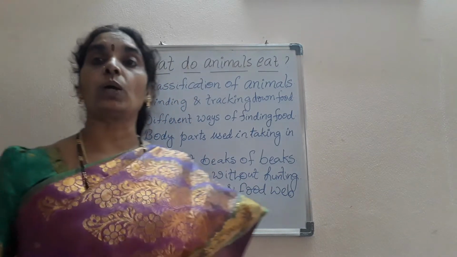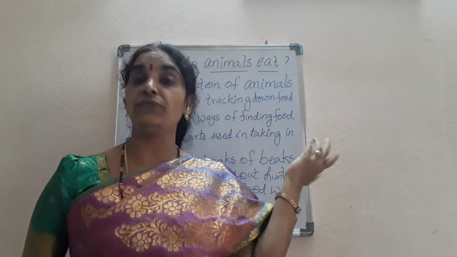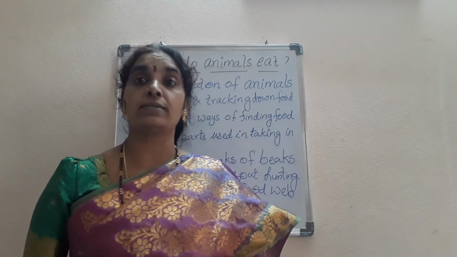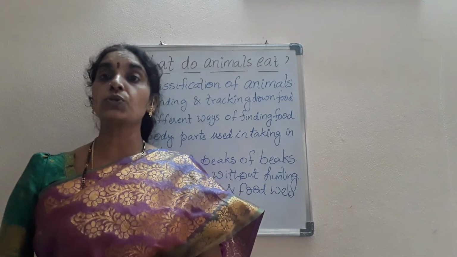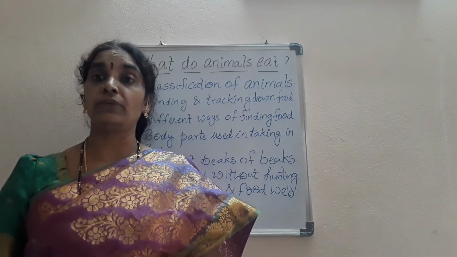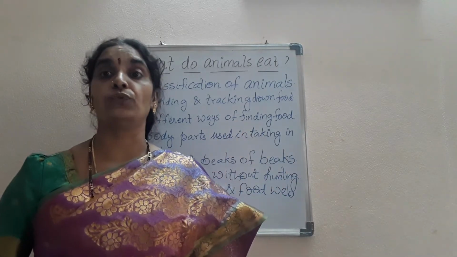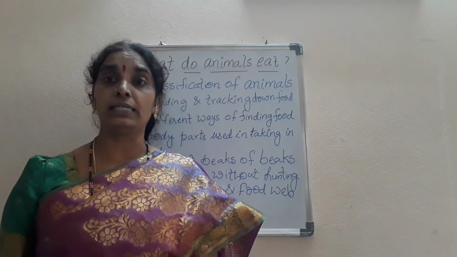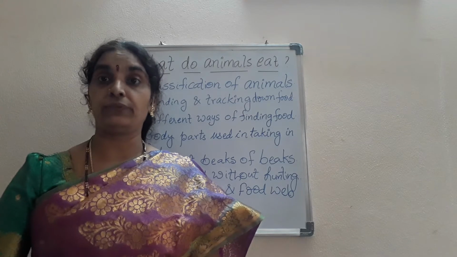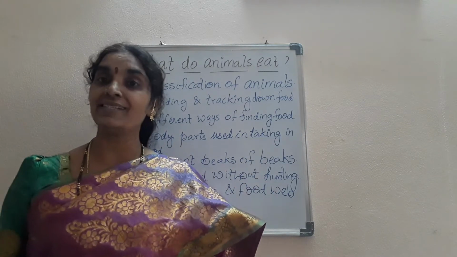Next, animal colonies. Some of the animals form colonies in taking their food, like ants and elephants, zebras, etc. These are the animals which take the food in groups. They move in the forest in groups and find their food. They also work together, like ants. If you see, there are worker ants, queen ants, and also the male and female, which help in the reproduction process, and also they work in groups to find their food. So we can say that there are different processes in which the different animals take their food. This is the complete theme of this lesson, what do animals eat.